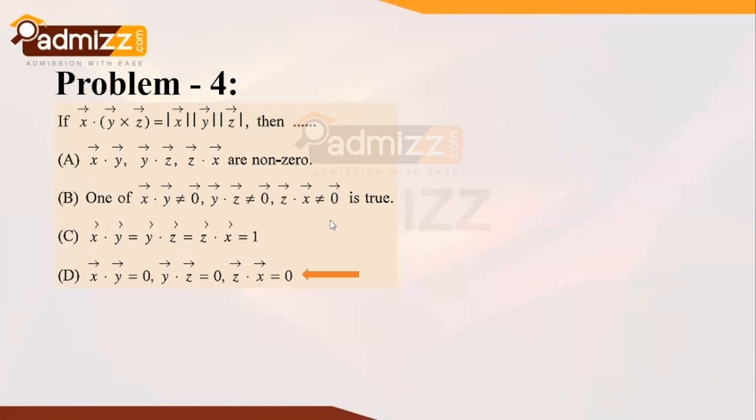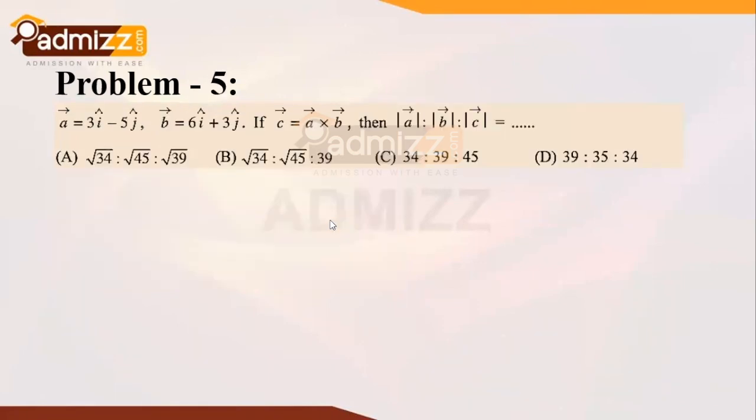Moving ahead with the last question for our meeting today: A vector is given by 3i cap minus 5j cap. B vector is given by 6i cap plus 3j cap. If C vector is defined as A vector cross B vector, then take the ratio of modulus of A vector to modulus of B vector to modulus of C vector. Now how to simplify this? Let's construct the determinant.